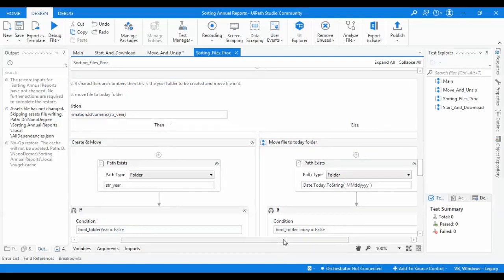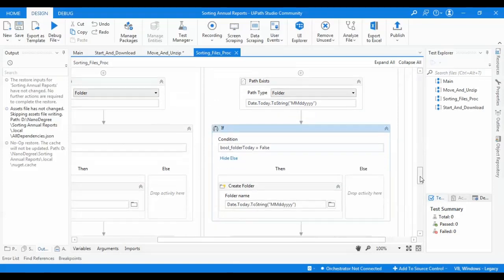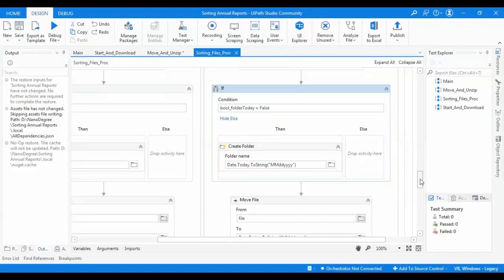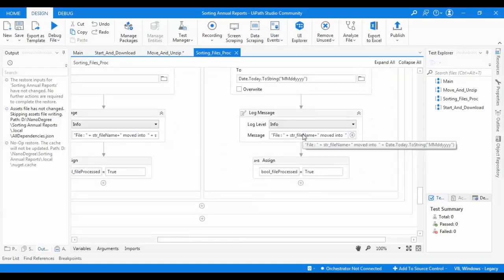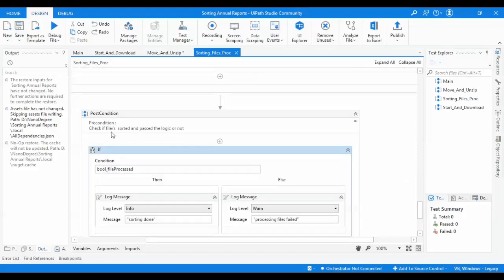If the last four characters are not numeric, I will check if the path exists for today's folder, and if it does not exist, I will create it. If it was created before, I will go directly to move the file, and I have the same log message to indicate which file name and where it's moved, and then the same boolean. The postcondition here is to check whether the file or files were sorted and passed the logic. If so, I log a message: sorting is done. If not, I have a warn-level message: processing files failed.